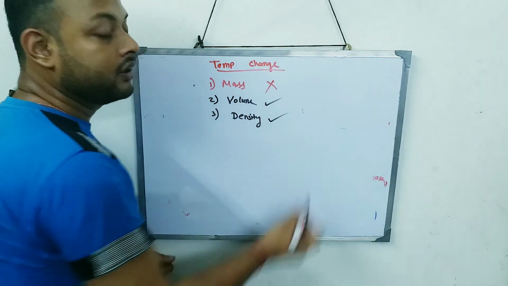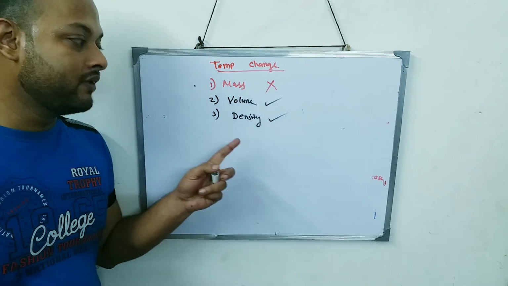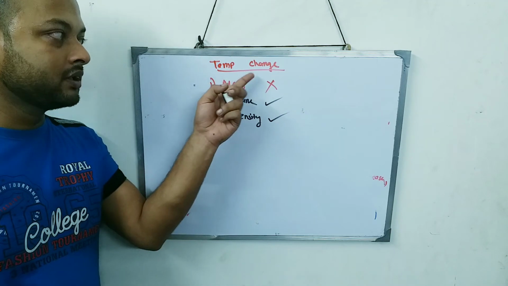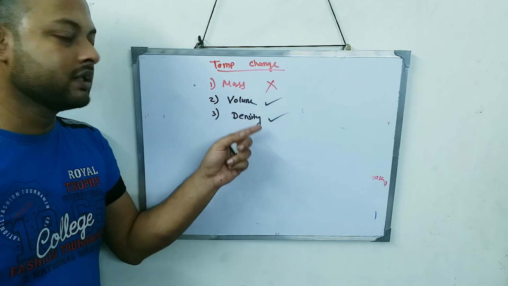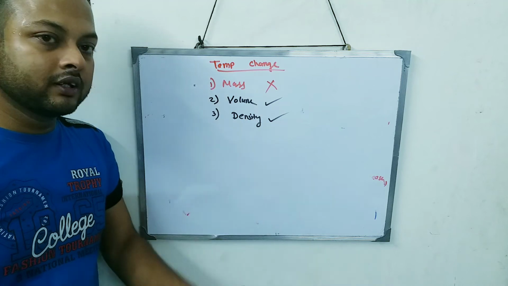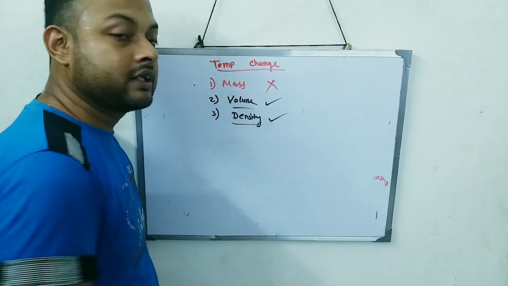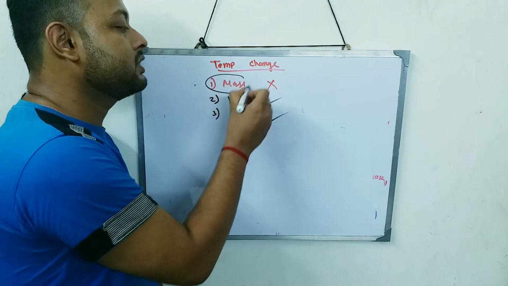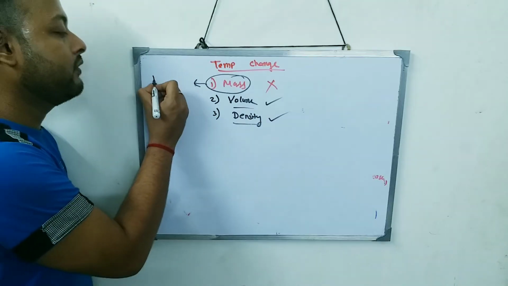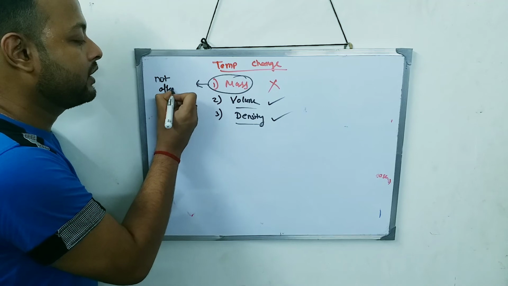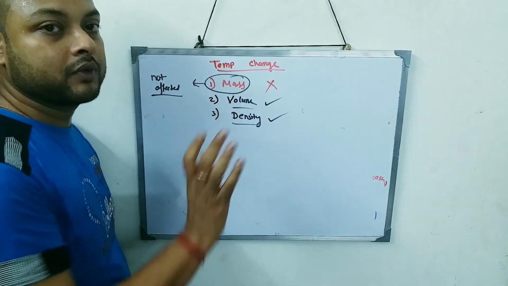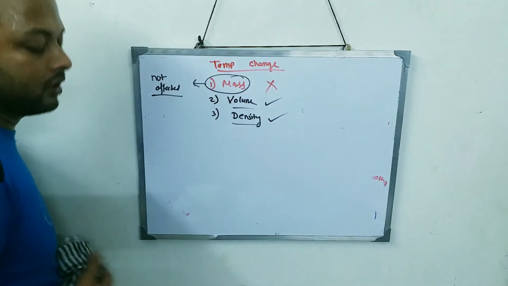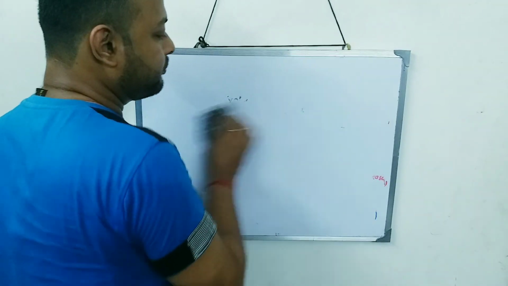Answer is what? Yes, temperature will affect the density, because just now I have taught you, temperature increases, volume increases, density decreases. And if temperature decreases, volume will decrease and density will increase. So temperature will also affect the density. So volume and density will be affected, but the mass will not be affected by any increase or decrease of temperature. The mass of the substance is not going to change at all. I hope you understood this part.